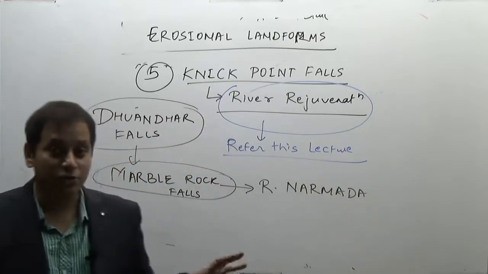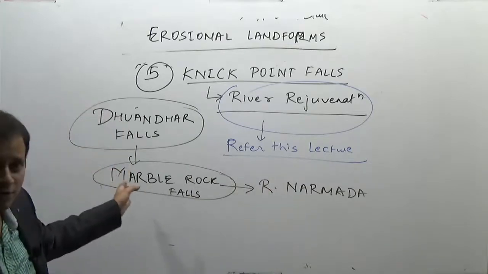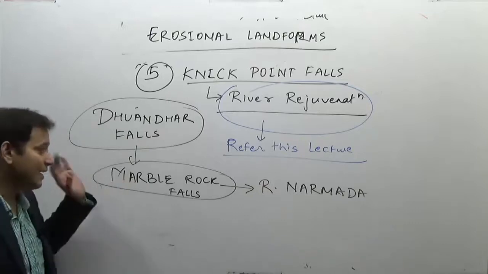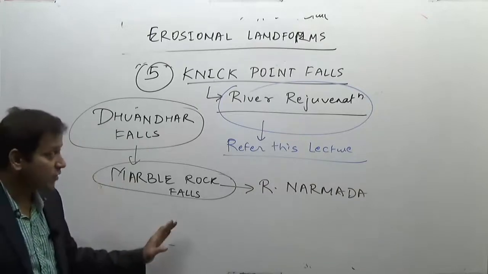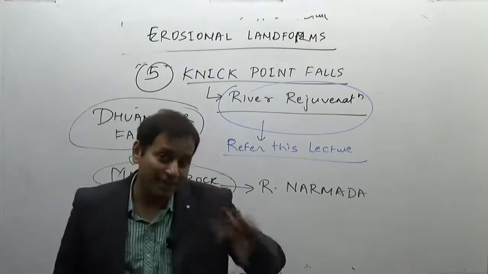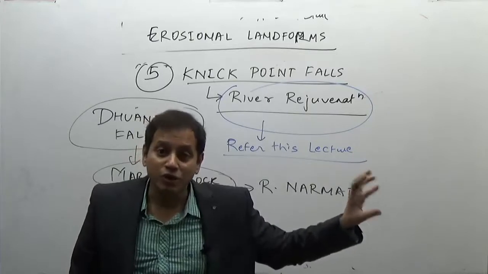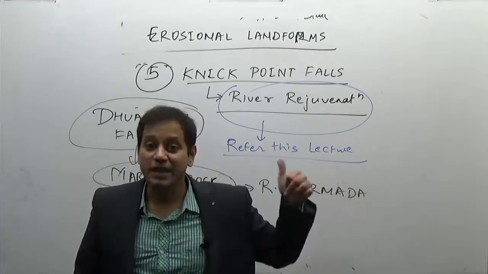Remember the Sarfarosh movie, the famous song at Dhuandhar Falls. So the same waterfall may be due to a different kind of geomorphic process also, but we are just taking an example.